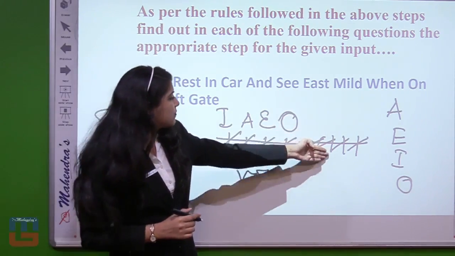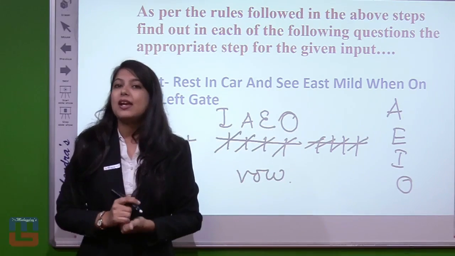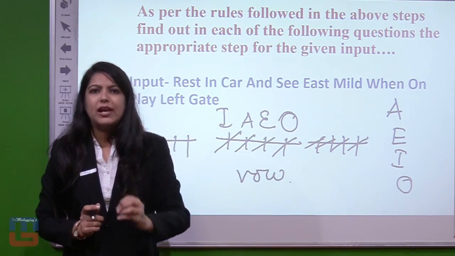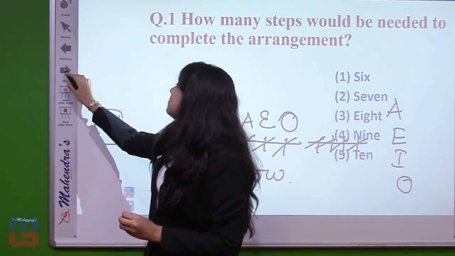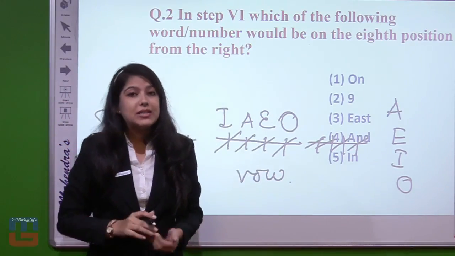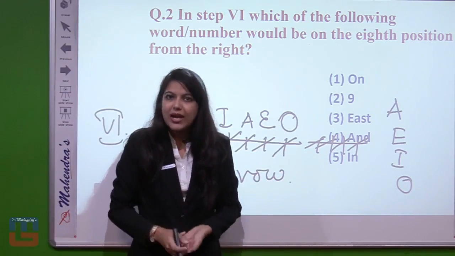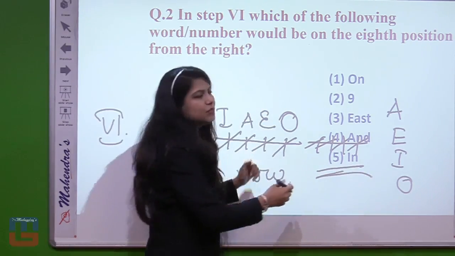So counting from the right hand side, we get the 8th element as I. I means a word starting from the letter I, and a word starting from the letter I means option number 5 would be our answer, right? So this was the answer for this question.